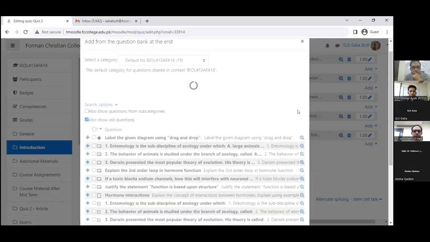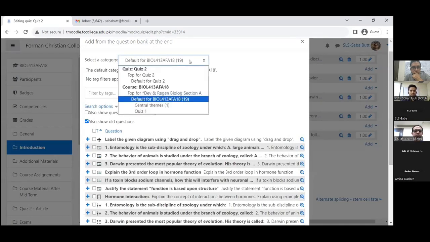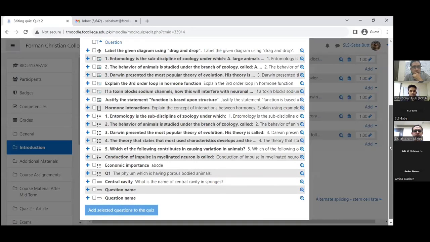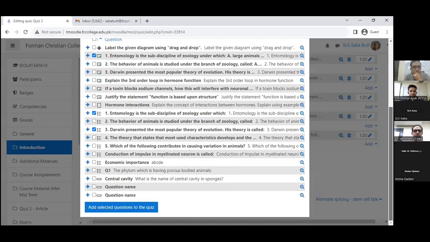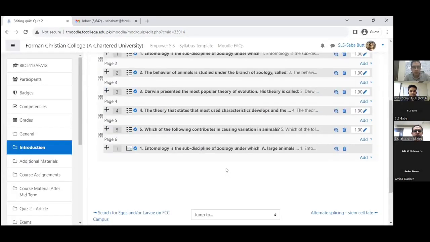Okay, so this is default. Maybe you can change the category, but I do not change the category, it's taking too much time. So I just simply from default, I have this question bank. I want to select this question, this question, this question, and at the end, I have this add selected questions to the quiz. Select this, and we have all those questions added right away. So it's our choice, but the other option is that you select a random question. That is also this.